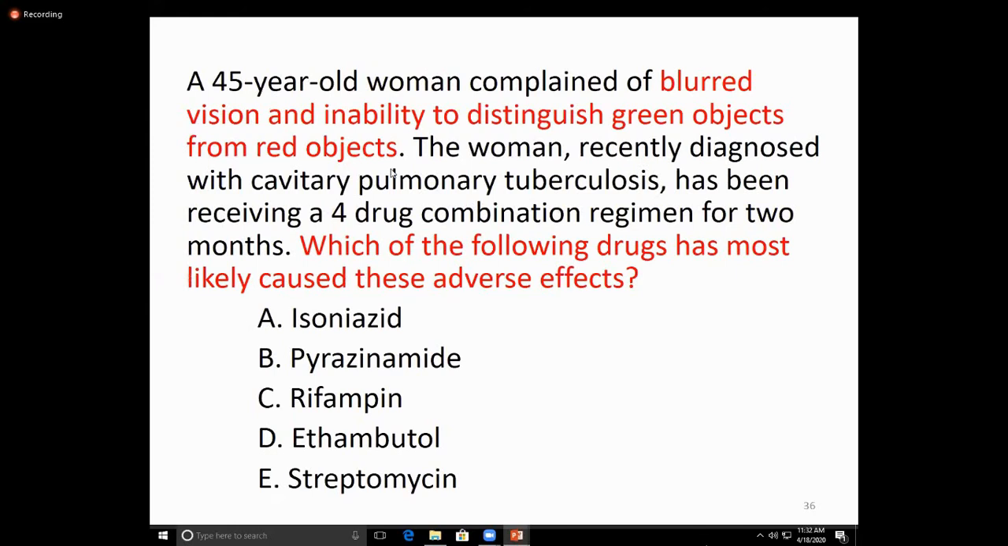Another question: a 45-year-old woman complains of blurred vision and inability to distinguish green objects from red objects. What is the drug that can cause the eye effect? The woman was recently diagnosed with cavitary pulmonary tuberculosis and has been receiving a 4-drug combination regime for 2 months. Which of the following drugs has most likely caused these adverse effects? Isoniazid, pyrazinamide, rifampicin, ethambutol, and streptomycin. So the answer is ethambutol.